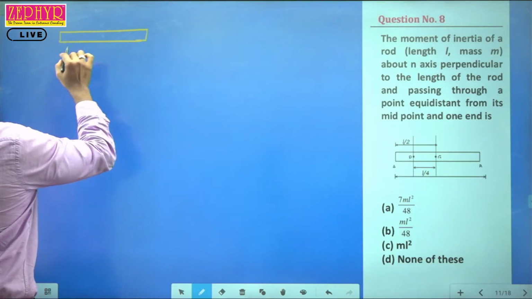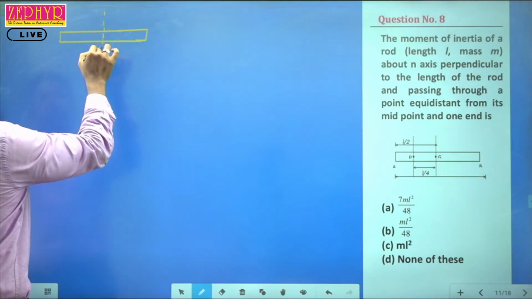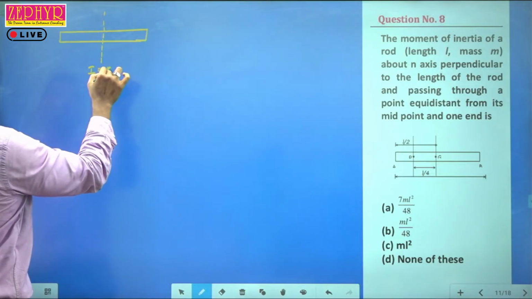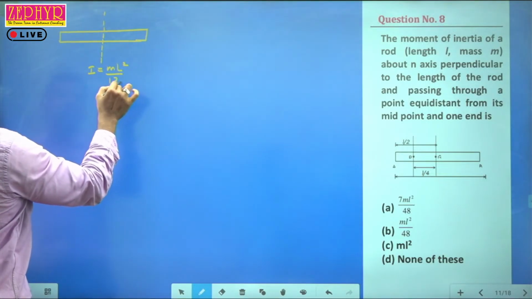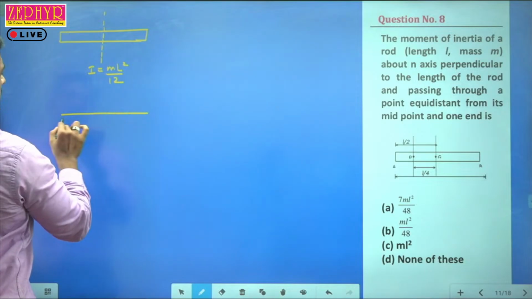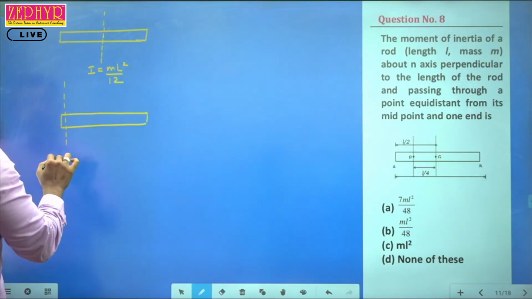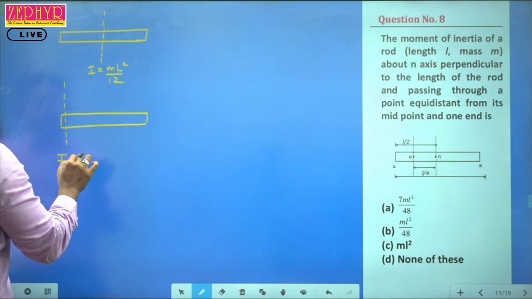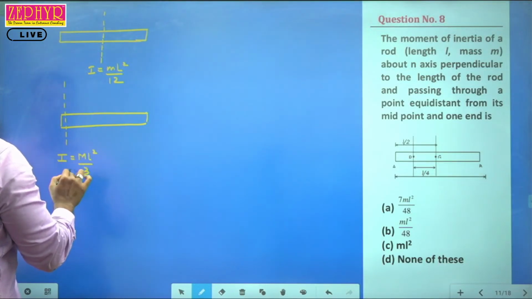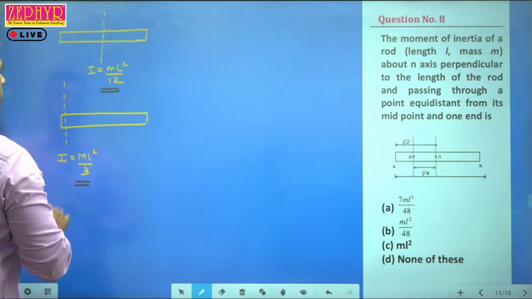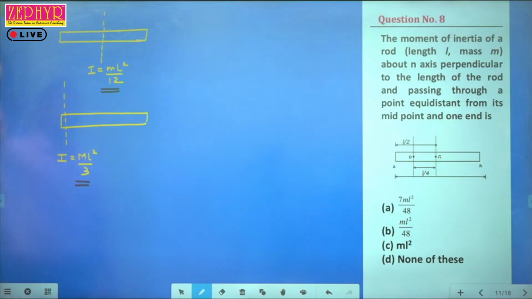The moment of inertia of a thin rod about the axis perpendicular to the length and passing through its midpoint is given by I equal to m L square by 12. And if you consider a point at one end of the rod, the moment of inertia about that axis is m L square by 3.